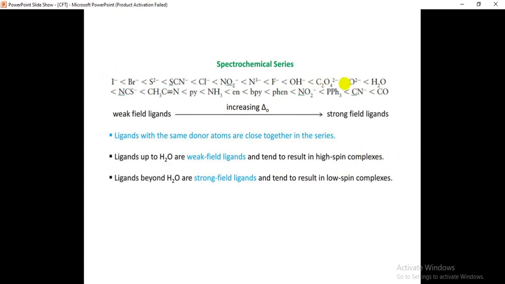If you use these ligands up to H2O, these weak field ligands, to synthesize the metal complexes, then we will get high spin complexes here.